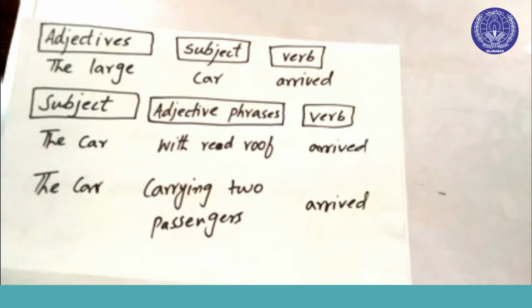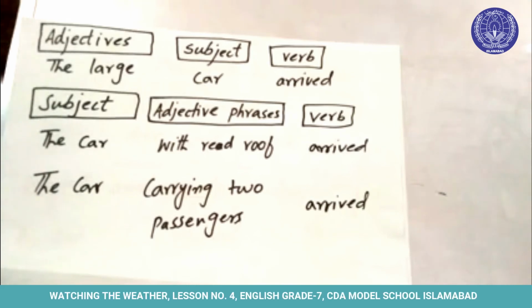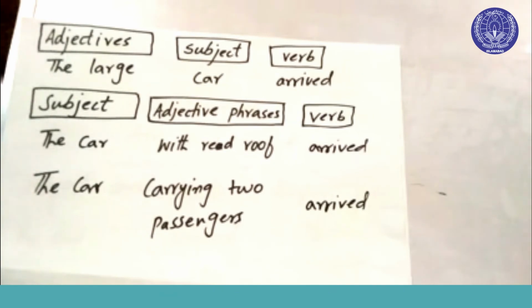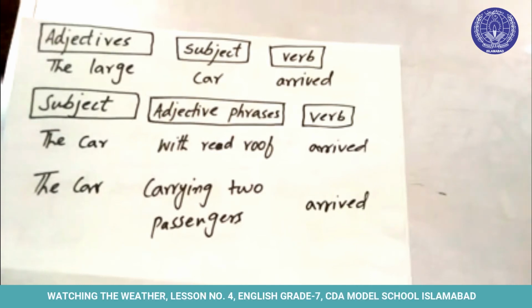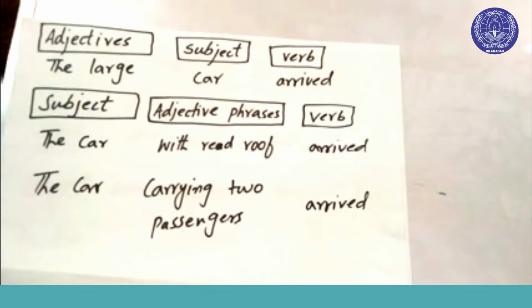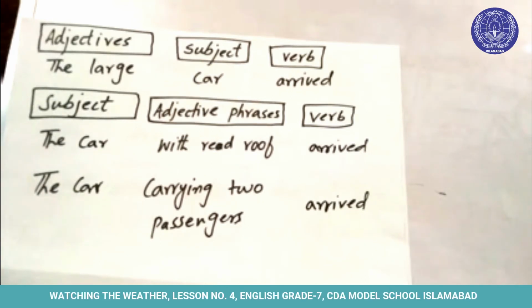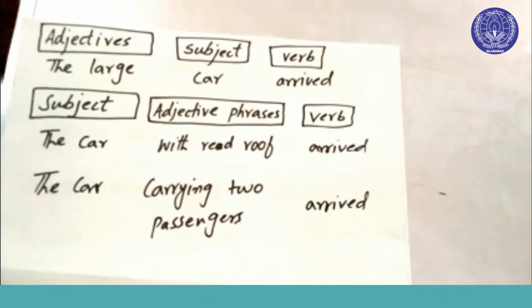So exercise B would be you have to add adjective phrases to the sentences. Add the phrases above to these sentences so they make good sense. For example, the man spoke. Now we can get help from the phrases given above. We can say the man on the chair spoke, or we can say the man near the chair spoke.